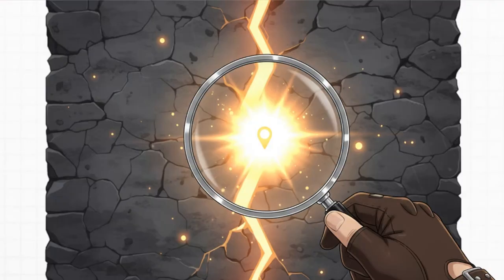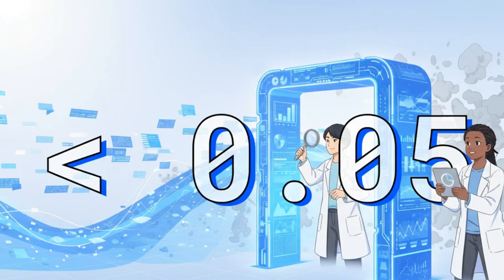And this, right here, is the smoking gun. A really, really small p-value means your results are super surprising. They're so unlikely to have happened by chance that it makes you seriously start to doubt that boring old presumption of innocence. It's a huge hint that you might be onto a real breakthrough. But how small is small enough? Well, in a lot of scientific fields, the general agreement, the line in the sand, is this number, 0.05. If your p-value comes in at less than 5%, researchers will often call their finding statistically significant, and they'll feel confident enough to reject that boring old null hypothesis.